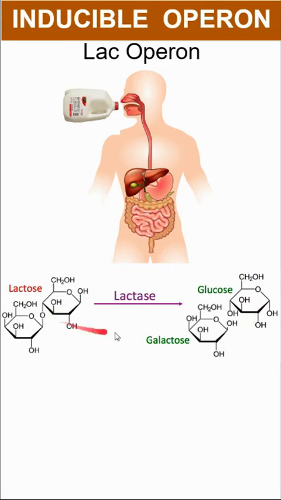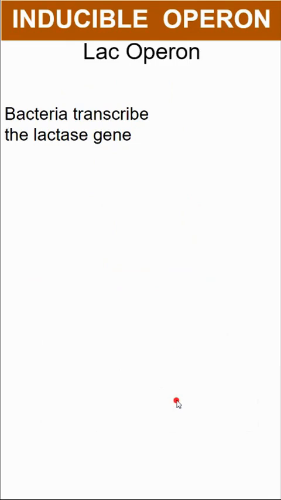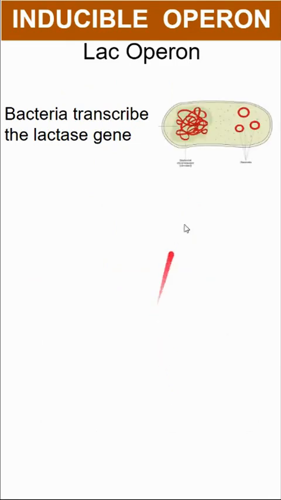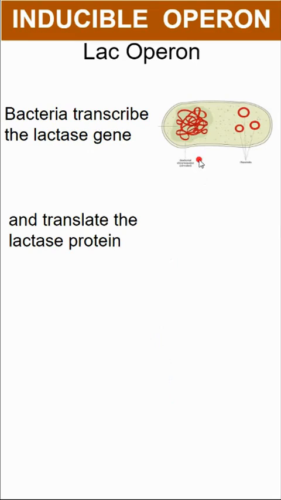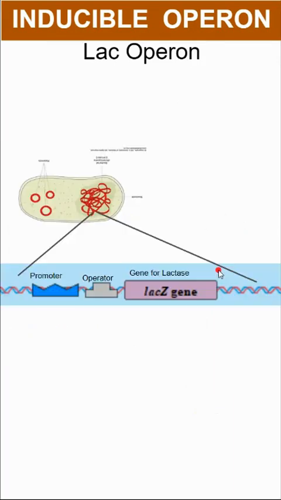In order to go through this hydrolysis, lactase enzyme is needed. It's the lactase enzyme that breaks down the lactose sugar from a disaccharide to monosaccharides. So again, bacteria will transcribe the lactase gene and translate the lactase protein, but only when lactose is present. If lactose is not present, there's no need to make lactase.